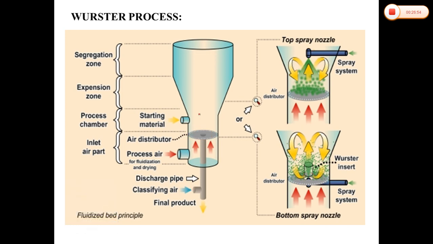So first thing, the particles are suspended in this particular chamber. This system is for our polymeric solutions, and this particular system is for our air system. So what will happen once you place the particles here? Suppose these are our particles. What will happen once you supply the air from the bottom? It will move in upward directions and they will flow circularly like this.